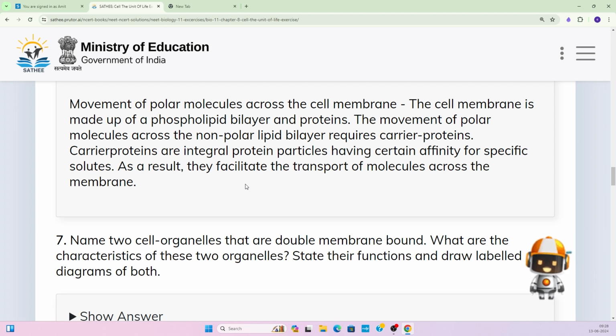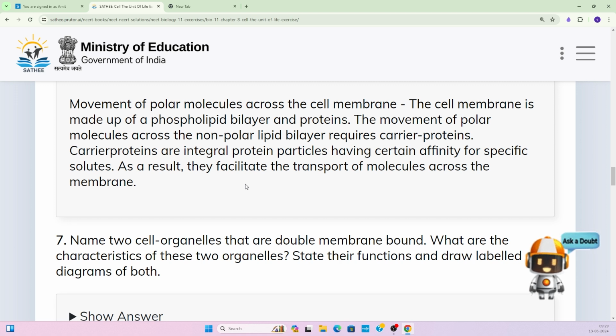The carrier proteins are integral proteins, which traverse the lipid bilayer, right? Each integral protein has a certain affinity for a specific solute. They do not have specificity for every type of solute. Only a specific solute gets attached to it, and it allows the particles to move across the plasma membrane. As a result, they facilitate the transport of molecules across the membrane.